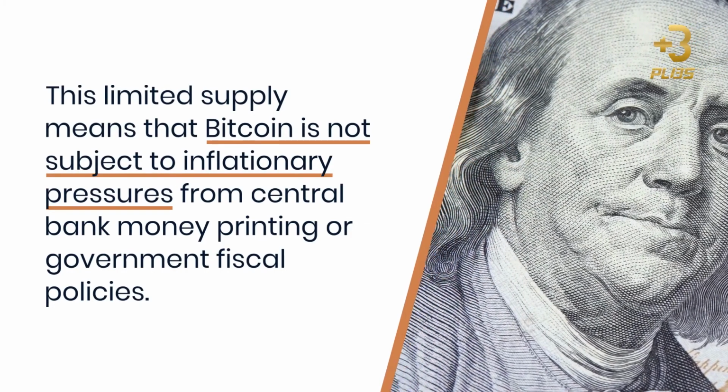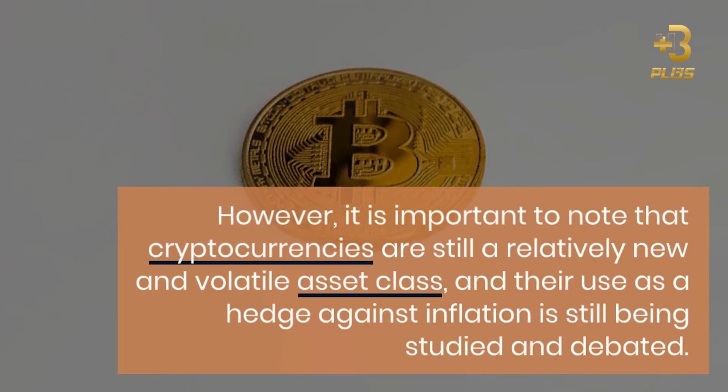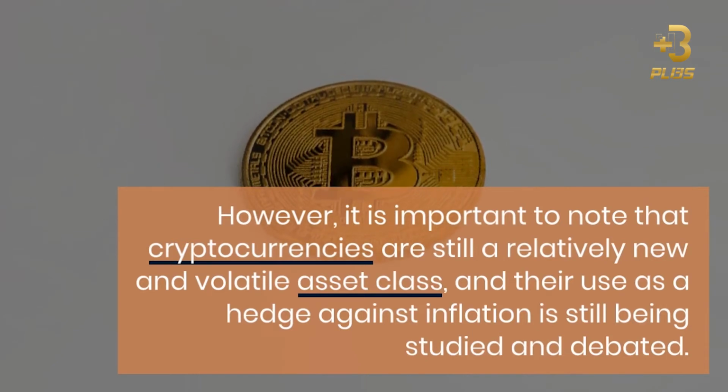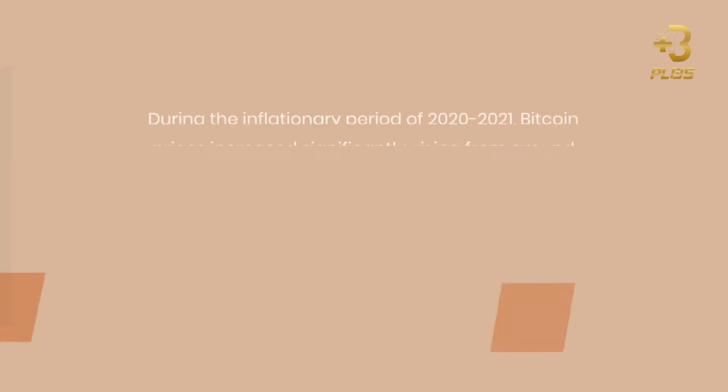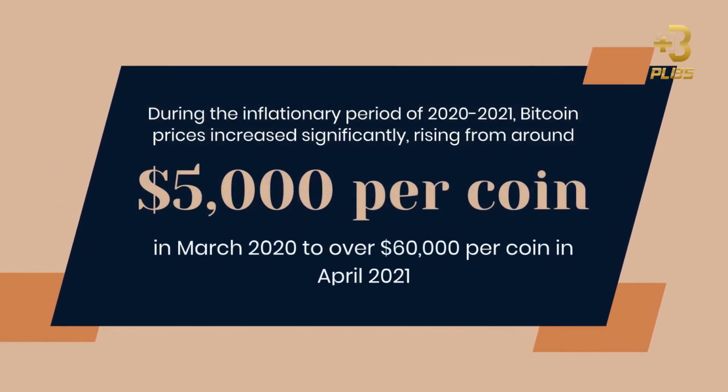fiscal policies. However, it is important to note that cryptocurrencies are still a relatively new and volatile asset class, and their use as a hedge against inflation is still being studied and debated. For example, during the inflationary period of 2020-2021, Bitcoin prices increased significantly, rising from around $5,000 per coin in March 2020 to over $60,000 per coin in April 2021.